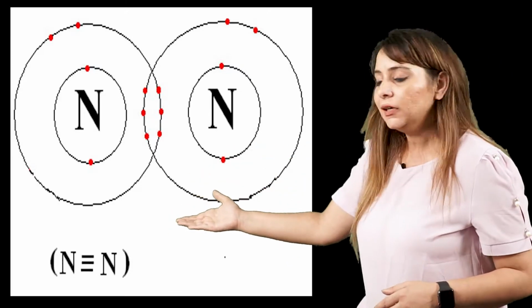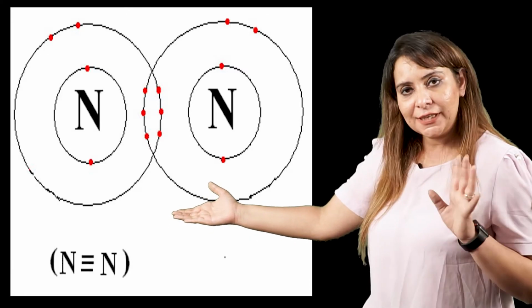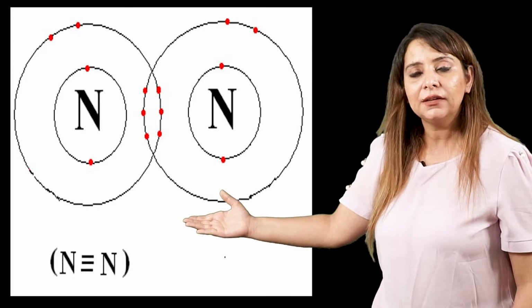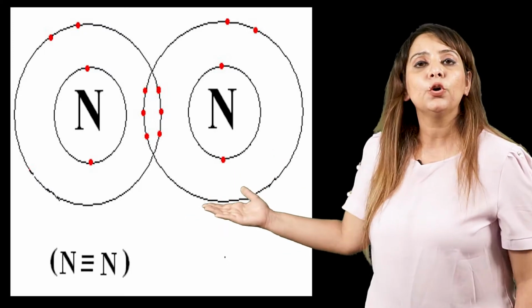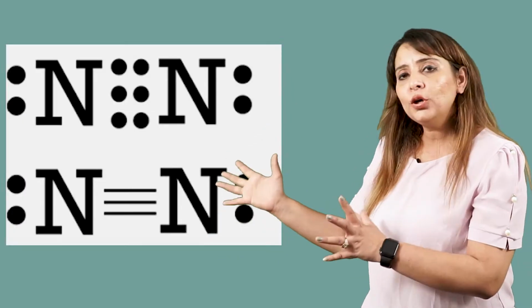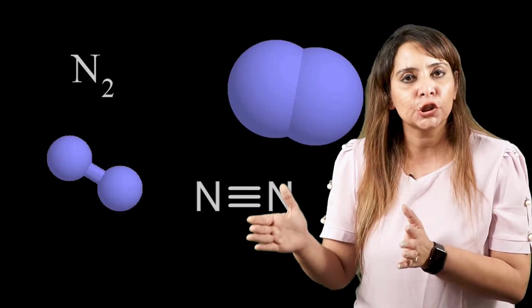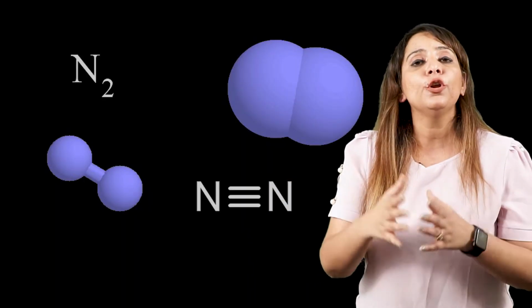In a similar manner, this nitrogen atom possesses 5 electrons. It will also share the 3 electrons of the other nitrogen, and a triple covalent bond is formed, and both nitrogen atoms now attain stability, that is the noble gas configuration. And how have they attained it? Due to mutual sharing of electrons, or you can say due to the formation of a covalent bond.